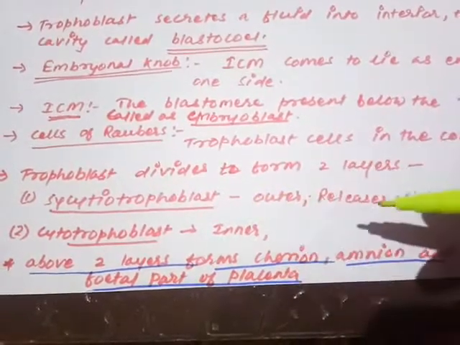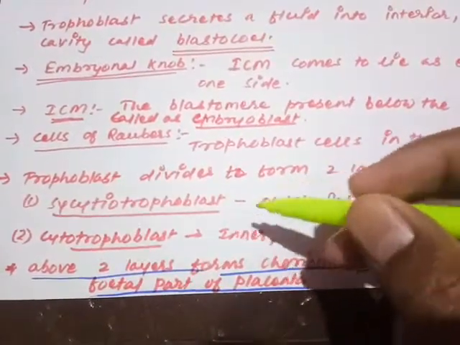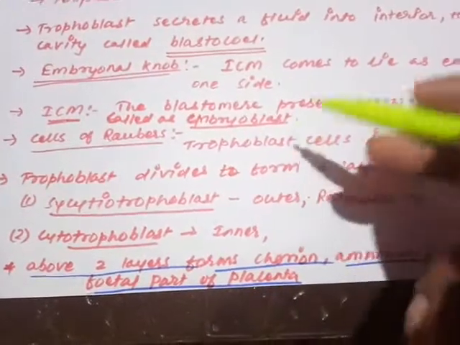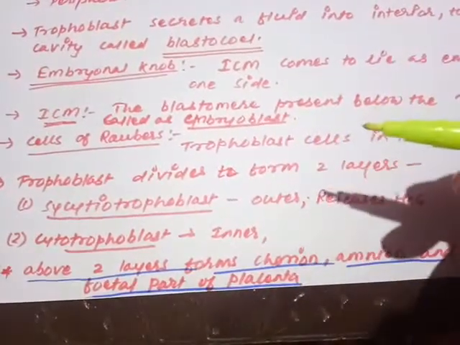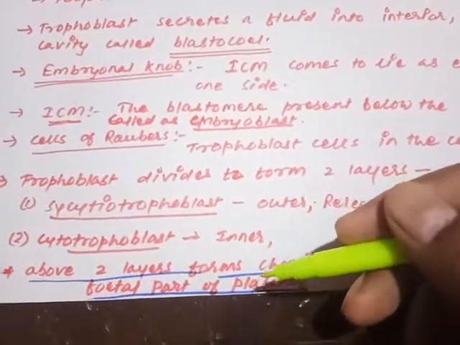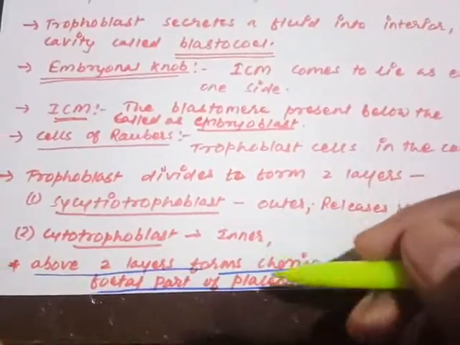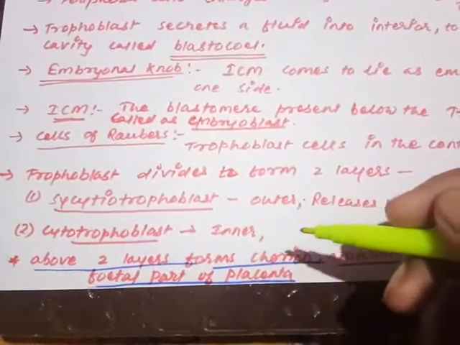The second sheet of cells of the trophoblast is called the cytotrophoblast, that is the inner one. The syncytiotrophoblast is the upper one, the upper sheet of the trophoblast. The cytotrophoblast is the lower sheet of the trophoblast, that is the inner one. And remember, these two structures are very important.